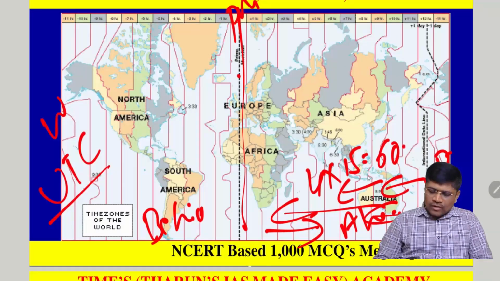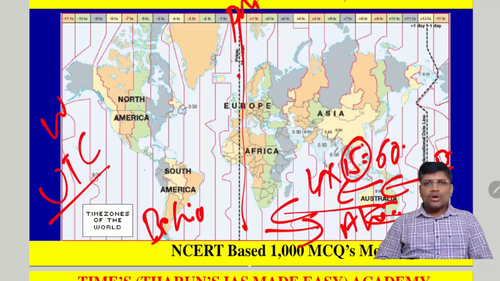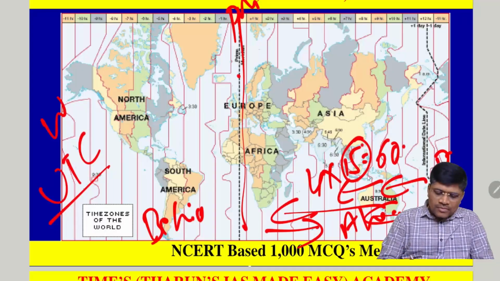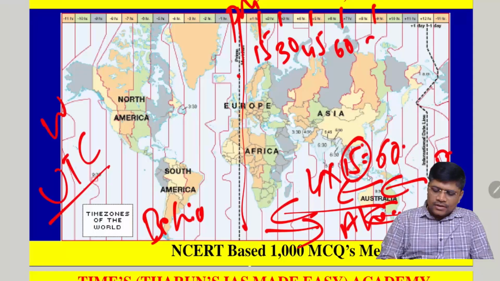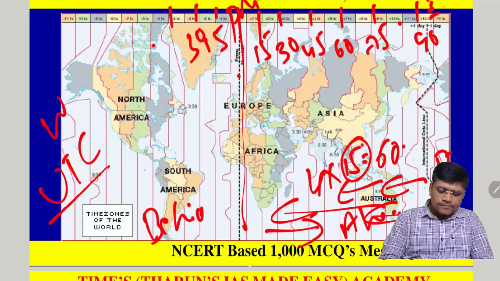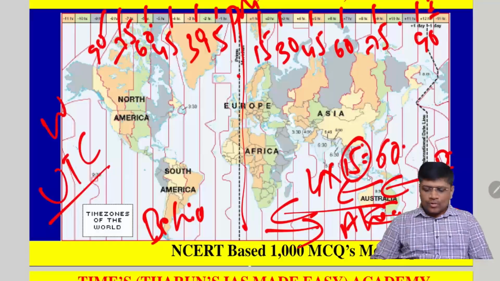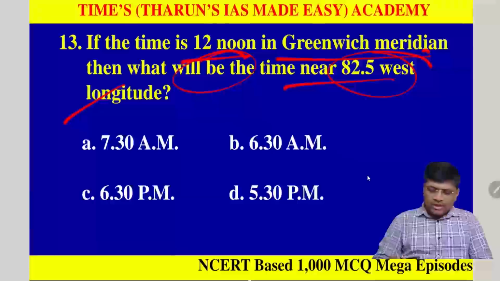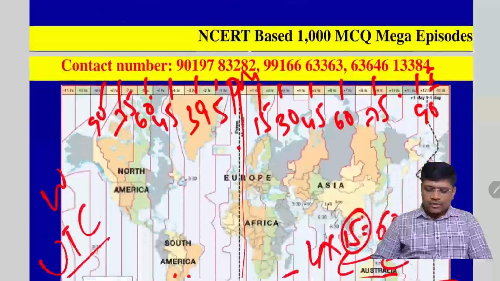That means for every 15 longitudes, we have one local time zone. So in the eastern hemisphere, 15, 30, 45, 60, 75, 90. So these are the eastern hemisphere longitudes. Similarly, in the western hemisphere, 15, 30, 45, 60, 75, 90. The question is asking what would be the time near the 82.5 west longitude.